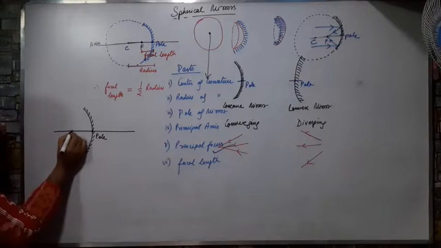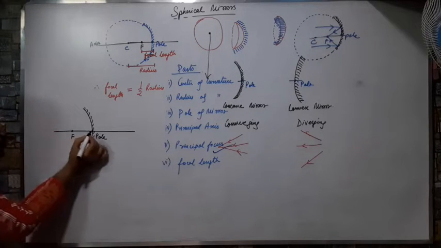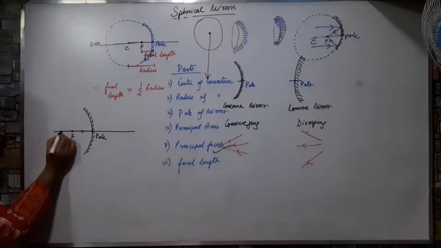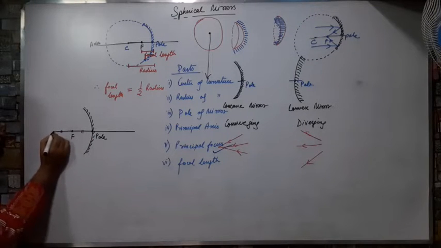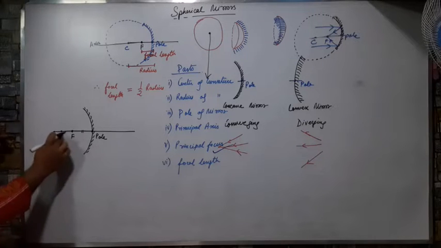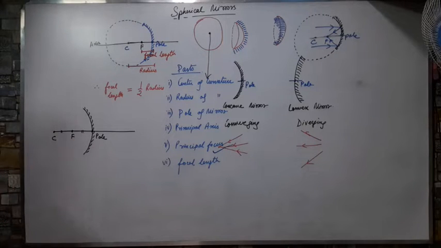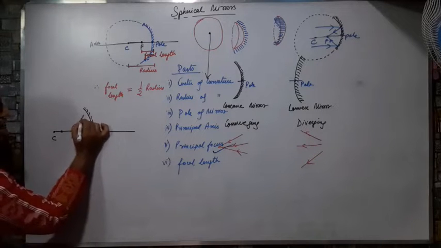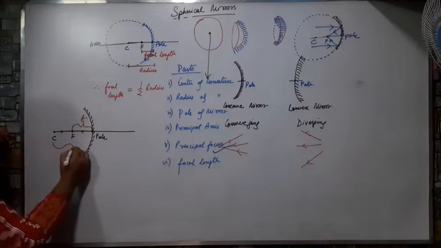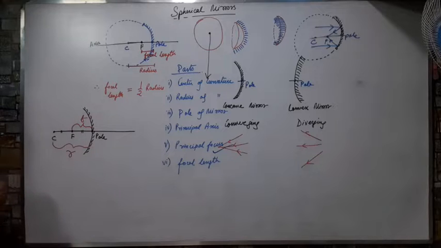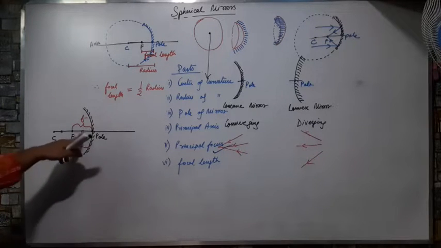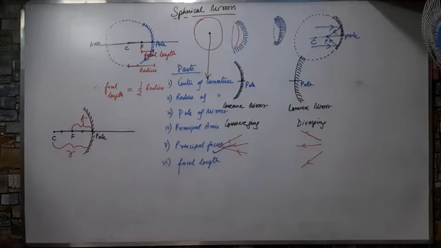At a fixed distance I will take an F, and the distance between the pole and F must be equal to the distance between F and C. Why? Because the distance between focus and pole is the focal length and the distance between the center and pole is the radius. Focal length is half of the radius, which means both the distances are the same.